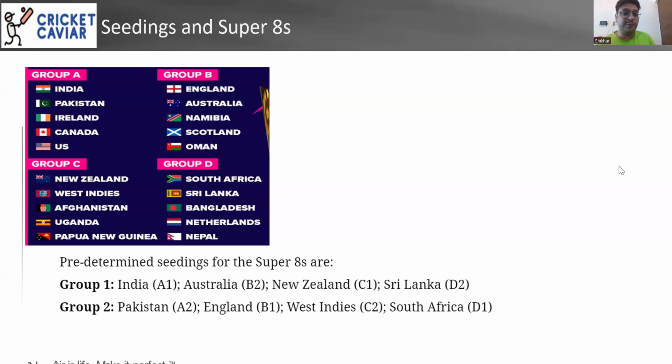If you see Group C and Group D, they are very interesting. Group C and Group D, Afghanistan can make an upset. In Group D, I think it's totally a group of death. You can see Netherlands, you can see Bangladesh making an upset versus Sri Lanka. So anything can happen. Even South Africa has a bad record versus Netherlands. So anything can happen, guys. Very interesting. This World Cup has started with a banger.